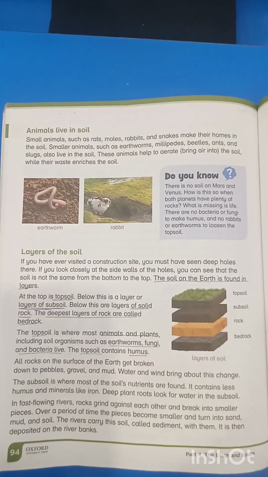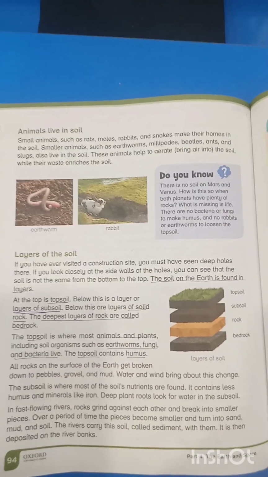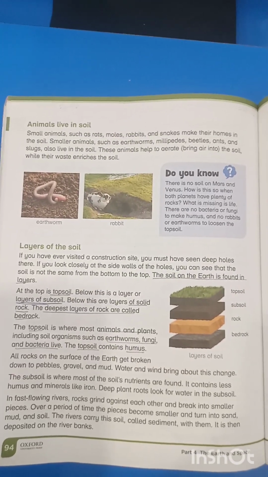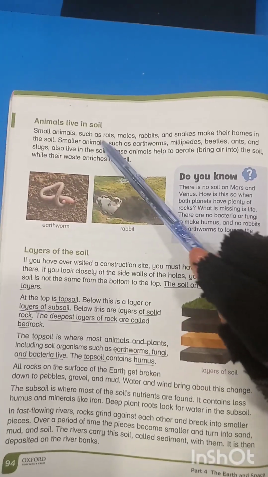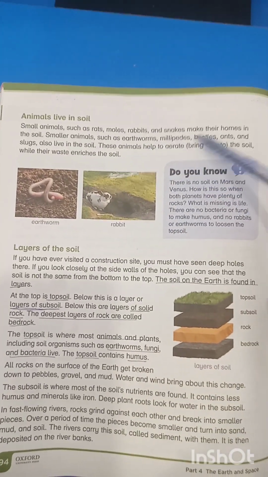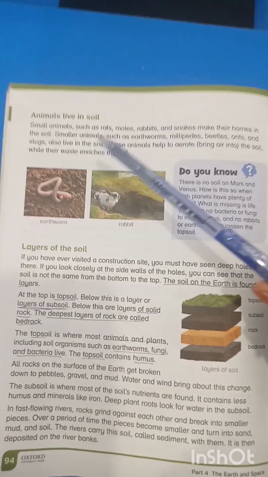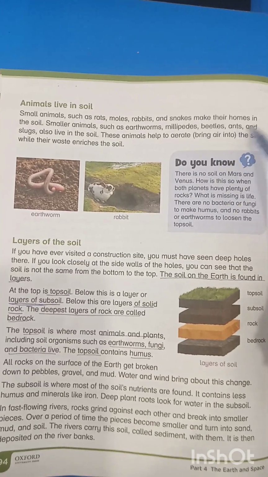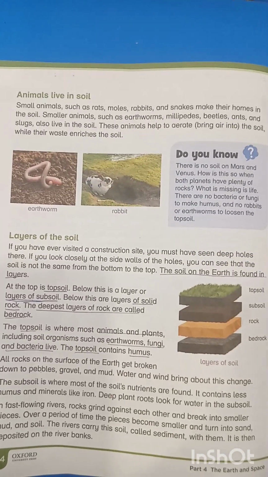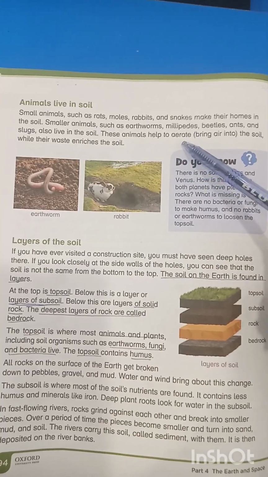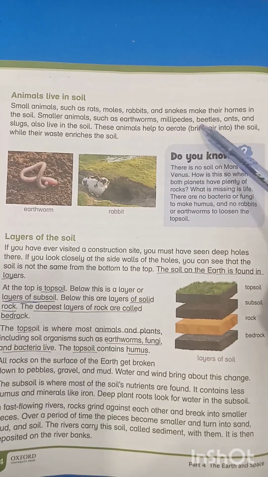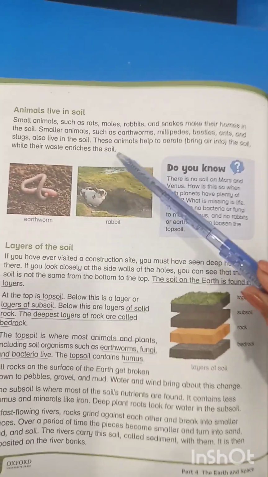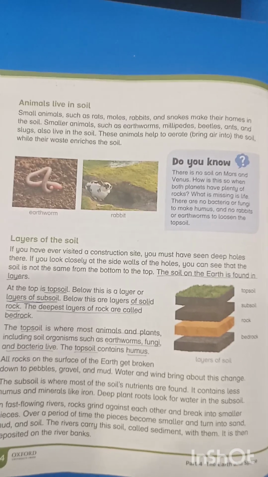Now move to the next page, page number 94, and the next topic is animals that live in soil. Which animals live in the soil and what are they doing there? Small animals such as rats, moles, rabbits and snakes make their homes in the soil, and smaller animals such as earthworms, millipedes, beetles, ants and slugs also live in the soil. These animals help to aerate. Aerate means to bring air into the soil. They make the soil airy, while their waste enriches the soil with the nutrients it contains.